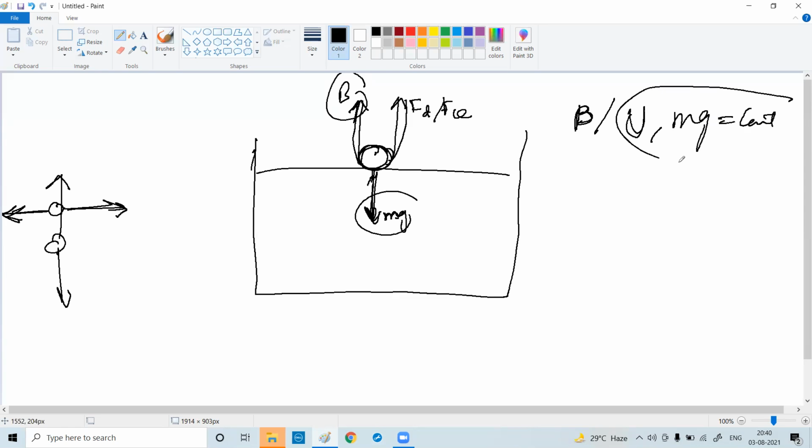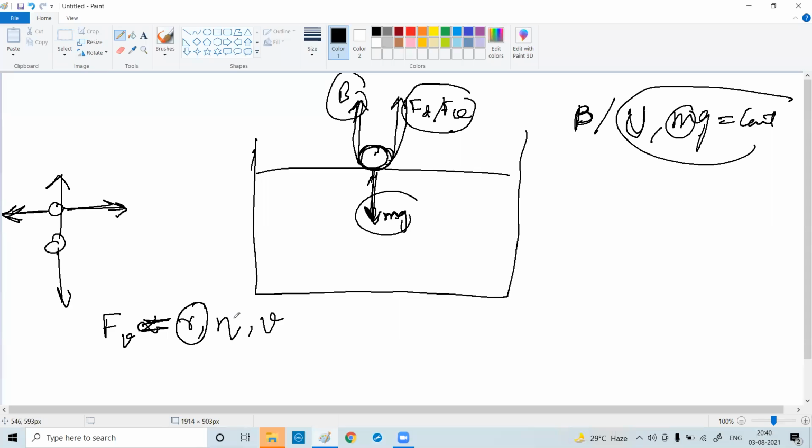This will never change. Why? You know very well the mass never changes, the g never changes. What changes is your FD or FV, your dragging force. Initially we saw what it depends on: the radius, and what else? Eta and the velocity. Yes or no? Yes, sir. Your r and eta are the same, because it is the same liquid only. What is changing?